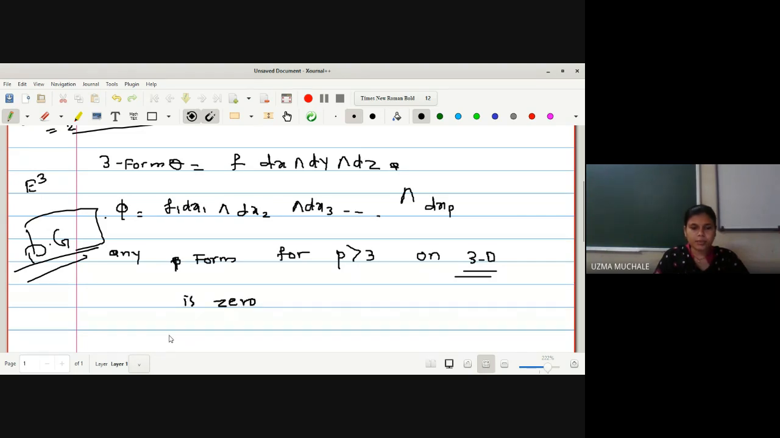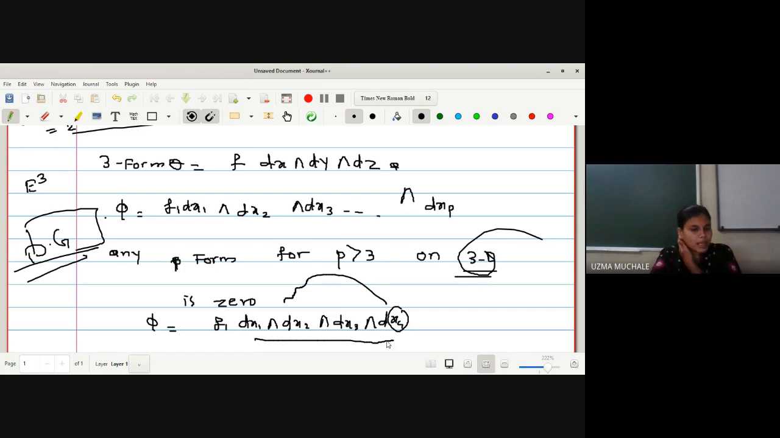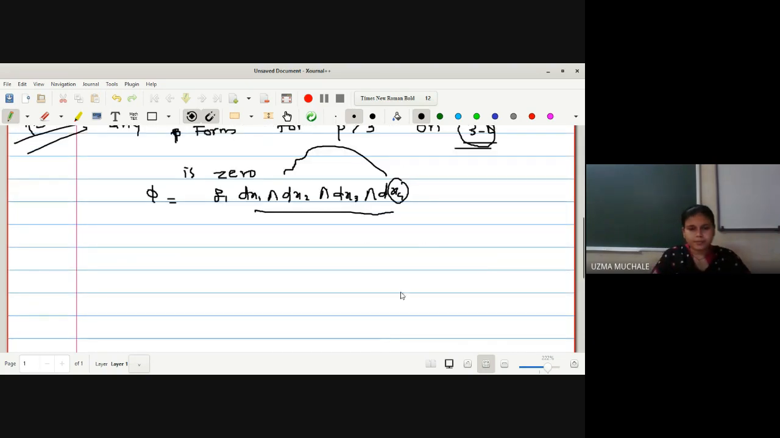Why is this 0? Because suppose I am considering p equal to 4, what will be the result? Let me write it down for this. What will this expression be: f1 dx1 wedge dx2 wedge dx3 wedge dx4. Now if I am saying that it is on three-dimensional space, what will the fourth dimension be? It may be any one from x1, x2, x3. Yes or no? Yes, ma'am.